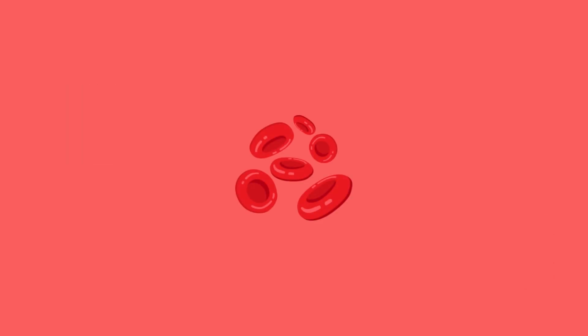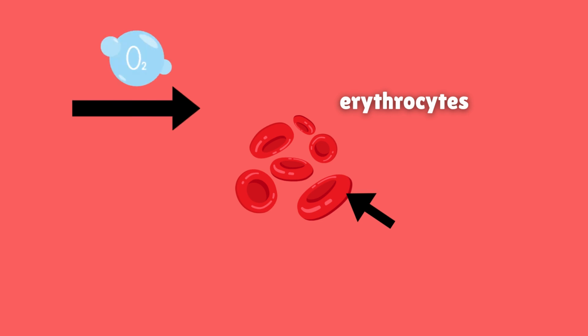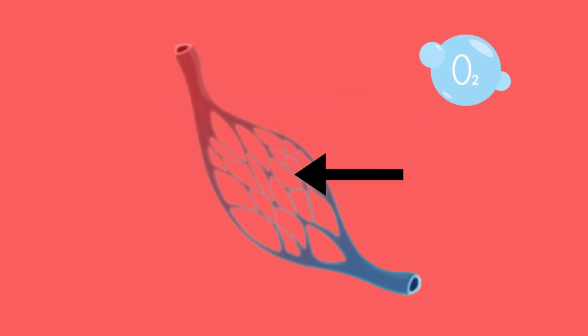Red blood cells, also known as erythrocytes, are a prime example. Their biconcave disc shape increases surface area, allowing for efficient oxygen transport. Their small size and flexibility also enable them to navigate through tiny capillaries, delivering oxygen throughout the body.